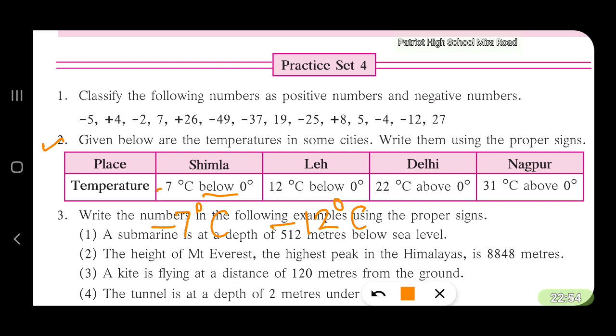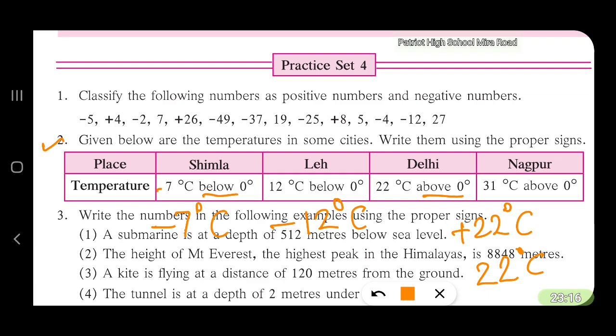Delhi, it is 22 degrees above 0. So it will be plus 22 degrees Celsius, or you can just write 22 degrees Celsius. You need not write above 0 again. It means it is above 0.